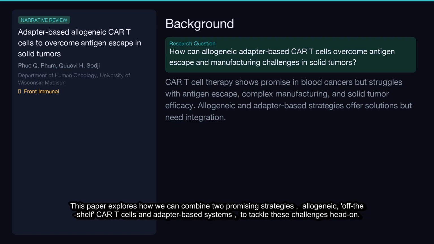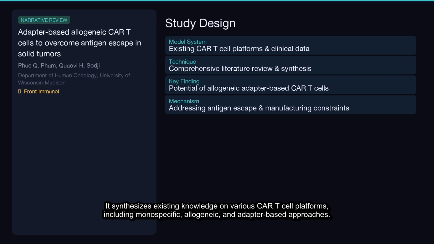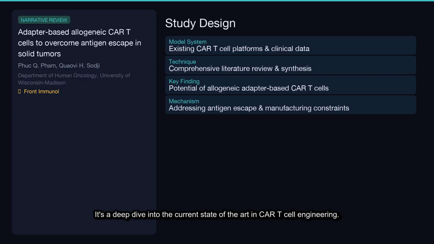This paper explores how we can combine two promising strategies, allogeneic, off-the-shelf CAR-T cells, and adapter-based systems, to tackle these challenges head-on. This paper is a comprehensive review, not an experimental study. It synthesizes existing knowledge on various CAR-T cell platforms, including monospecific, allogeneic, and adapter-based approaches. The authors meticulously analyze current progress, limitations, and the potential for combining these strategies to create more effective and accessible therapies, particularly for solid tumors. It's a deep dive into the current state of the art in CAR-T cell engineering.